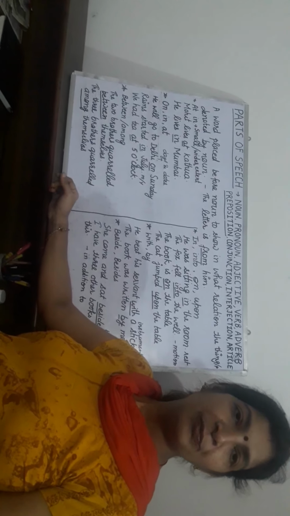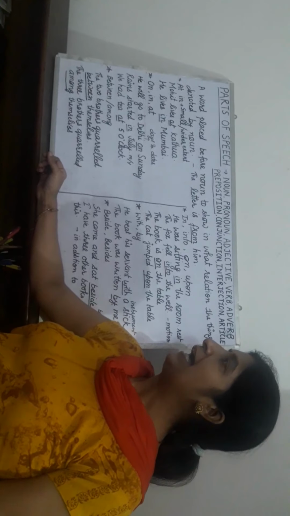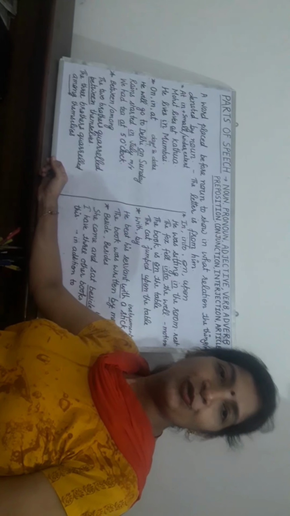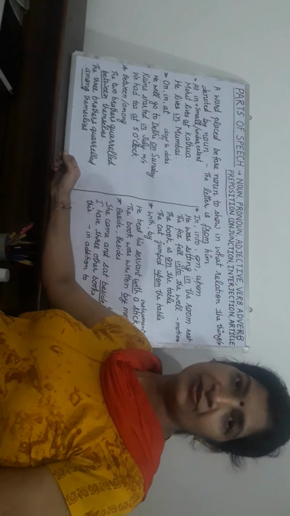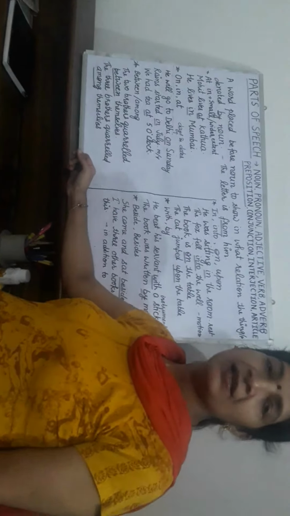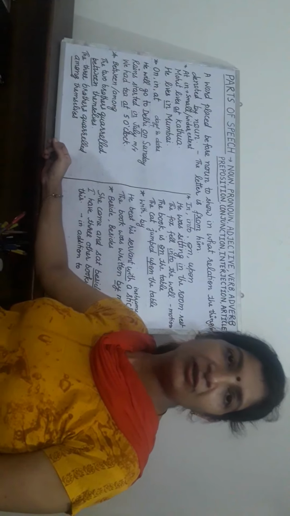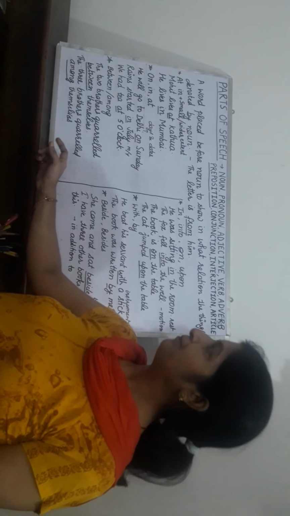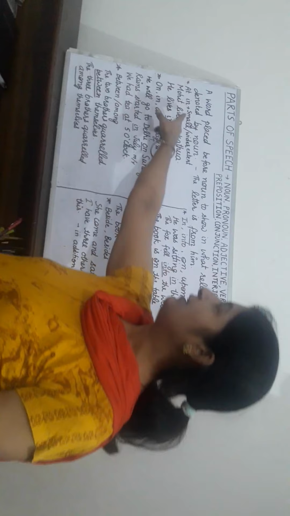There are a lot of prepositions like on, at, in, between, among, to, from, for, since, etc. Now, as some prepositions have particular uses, here we discuss them. First, at, in.